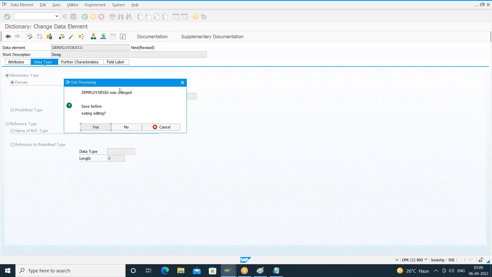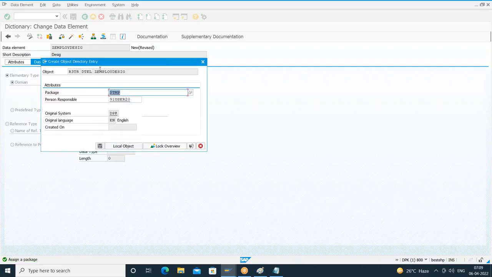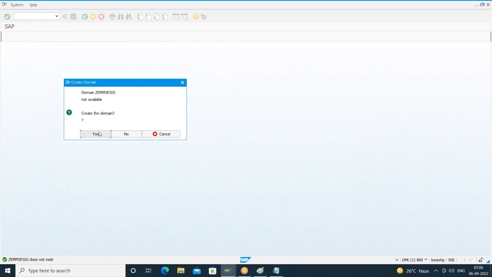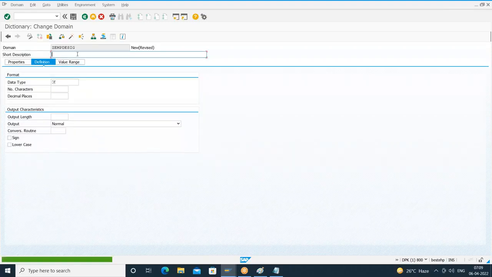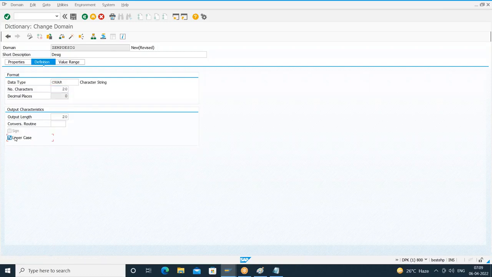Okay, the data element is changed. Do you want to save before exiting? Yes. Let us save this data element in a local object. The domain is not able to be created yet. Yes. Okay, provide some description. Right. In the definition tab, I'll give the data type as something like character of 20. I will select the lowercase checkbox so that I can address that case sensitivity issue.